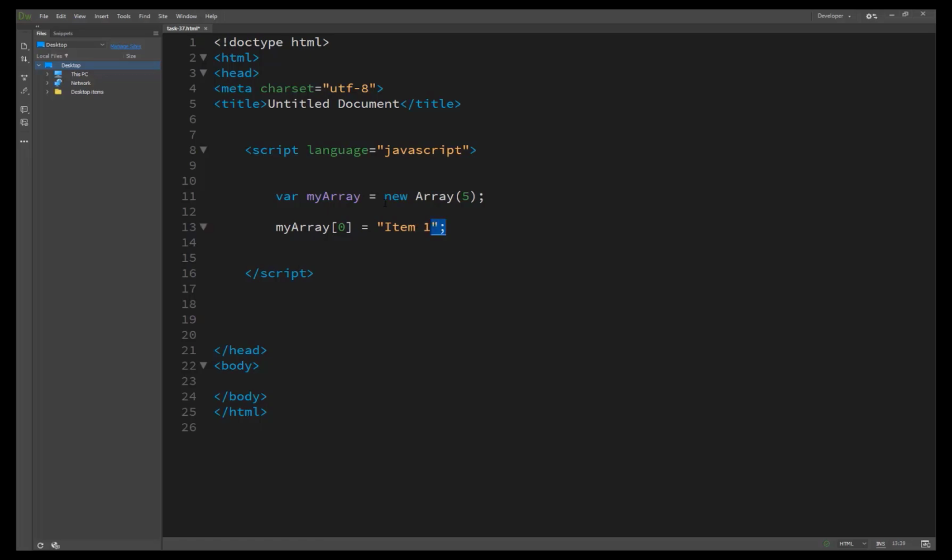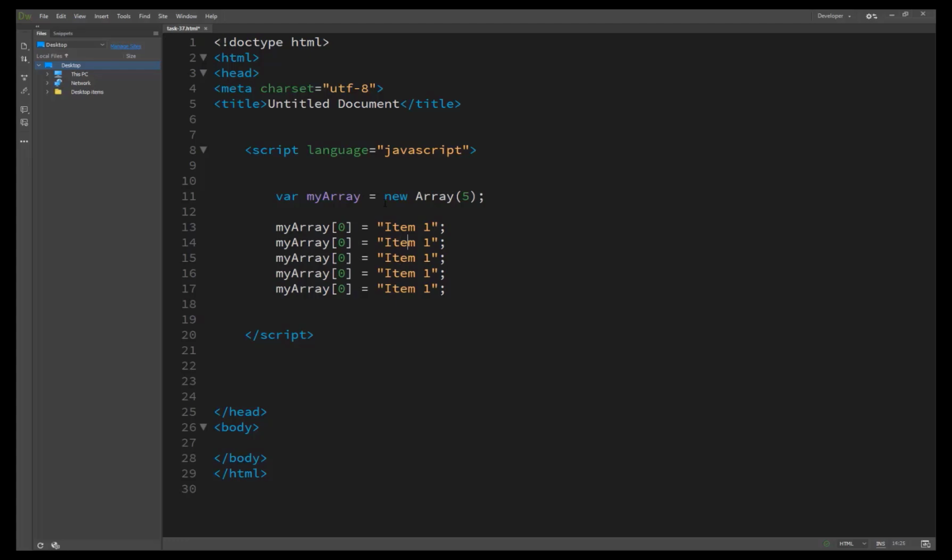and we copy the same line five times because I have passed five indexes inside. So here's item 2, item 3, item 4, and item 5. Here we pass 1, 2, 3, and 4.